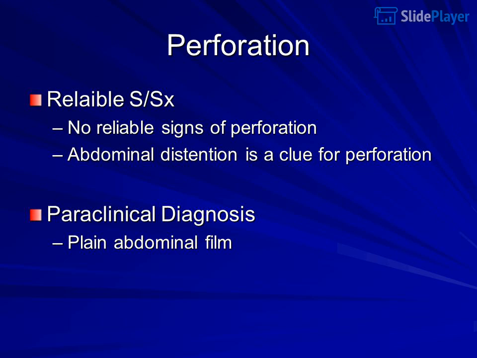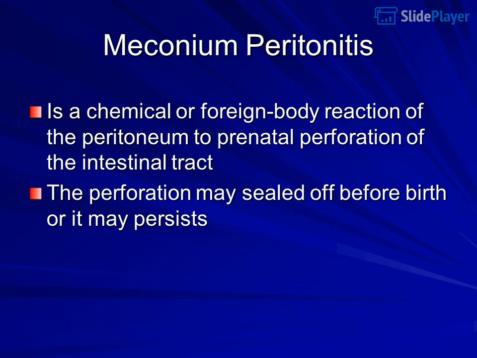Perforation: reliable signs and symptoms and paraclinical diagnosis. No reliable signs of perforation. Abdominal distension is a clue for perforation. Paraclinical diagnosis: plain abdominal film. Meconium peritonitis is a chemical or foreign body reaction of the peritoneum to prenatal perforation of the intestinal tract. The perforation may be sealed off before birth or it may persist.